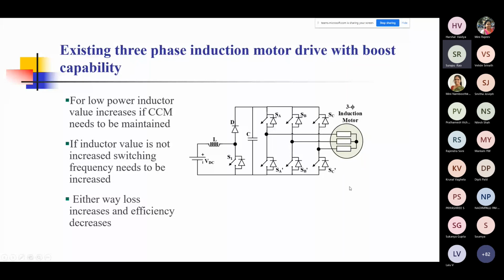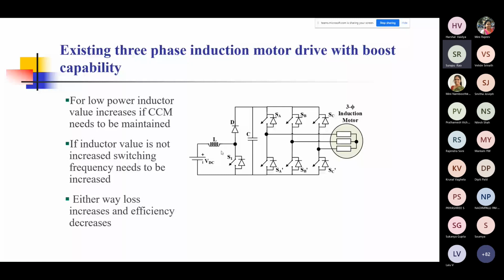By the way, what you see here is a boost stage. Because of the low voltages, and the voltages that may be required here will be 230 volts and so on, you would need boosting. So there is a boost stage that you use typically. Now here, if you want to use CCM, the continuous conduction mode, with low ripple, you would like to increase the value of the inductor. That's how it will cause CCM. And if it is not possible to increase the L value, then your switching frequency should increase. In both cases, you will end up increasing the losses.